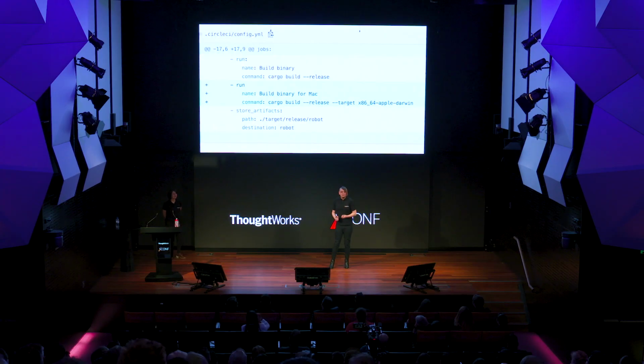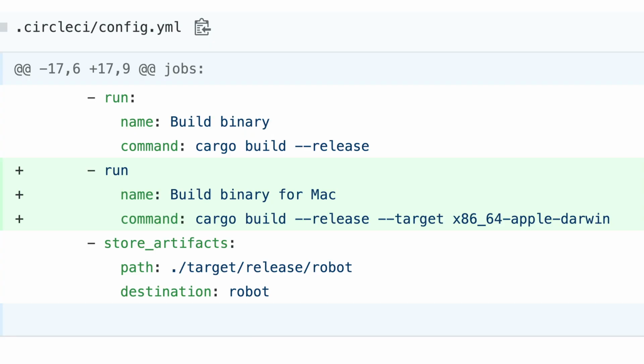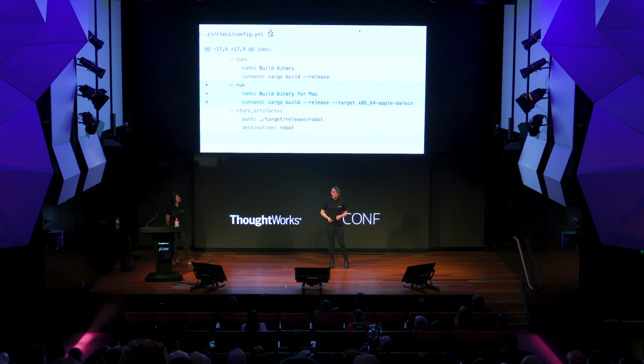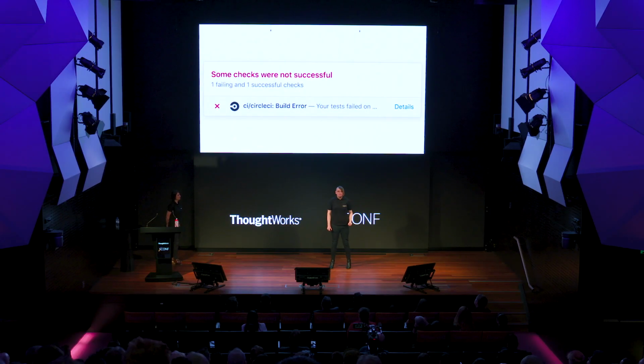In what other area would we accept code that we couldn't run, we couldn't know worked until we pushed it and hoped? So as an example, this is a very simple change to a pipeline as code with CircleCI. I've tried to add in another job to make it so that it builds a binary for Mac as well as Linux. I wrote this in, it looked fine. I pushed this to GitHub, as you can see, it all looked good. So everything was fine, right? Unfortunately, nope.